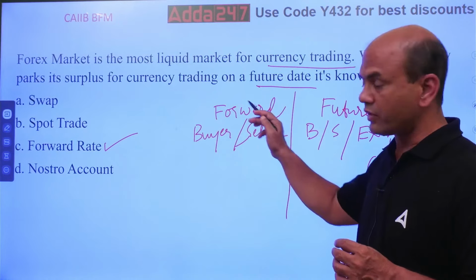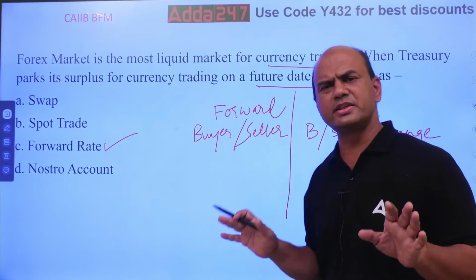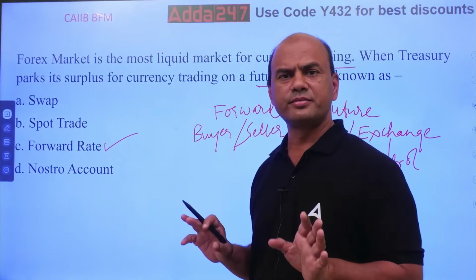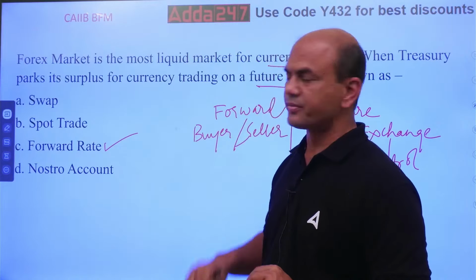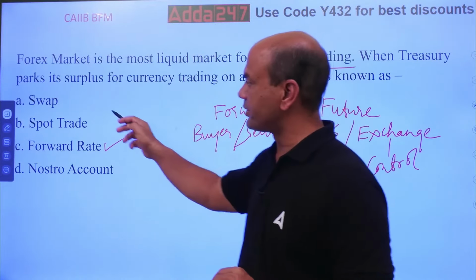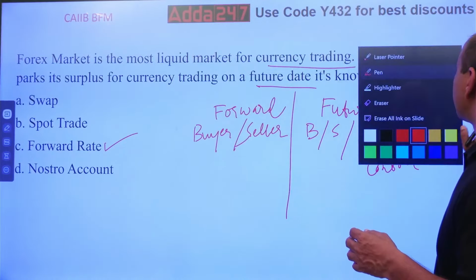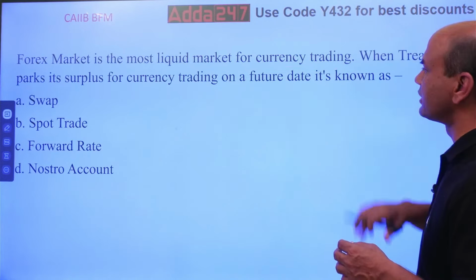Whenever you are dealing in forwards, a forward is between a single person, two persons. You know the buyer, you know the seller. Okay, so this is forward. What is swap? Swap is different. I won't go into full details over here now in swaps.